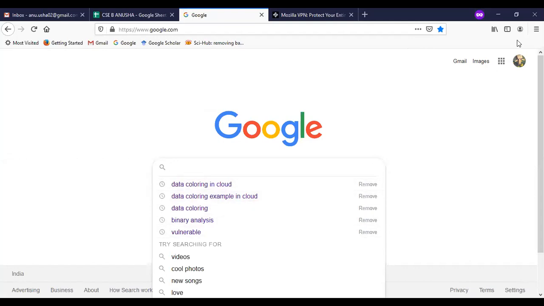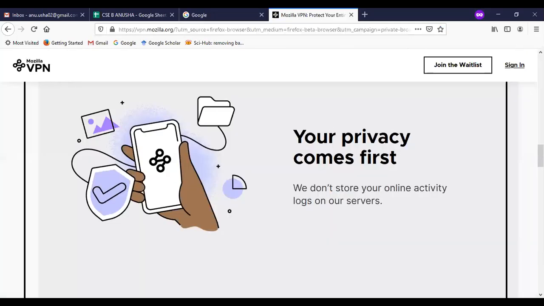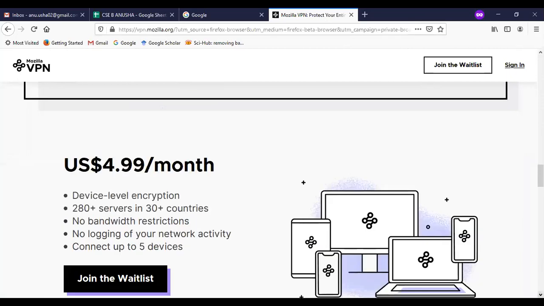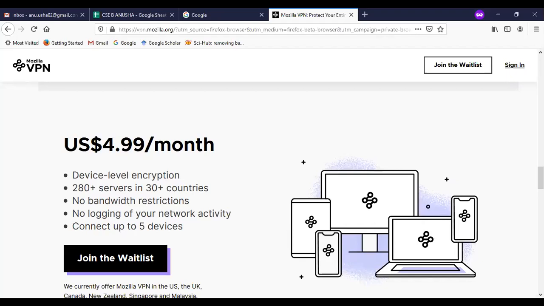Whenever I close this and open the private window again, it is not making these search histories available, because it is not maintaining any logs. And it gives access to these things by subscribing to it.